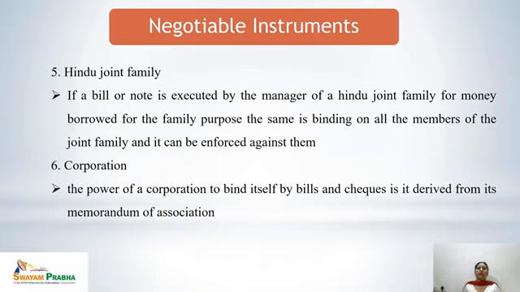Last one is the corporation. The power of a corporation to bind itself by bills and checks is derived from its memorandum of association. As we all know, a corporation or company is an artificial person. It cannot sign with its own name, so it operates through its members, and the members have to work according to the memorandum of association. So the power of the company to bind itself by any kind of bill of exchange and checks is derived from its memorandum of association.